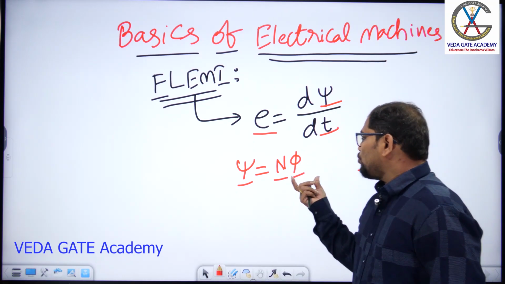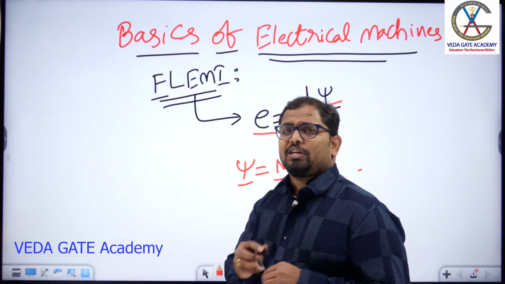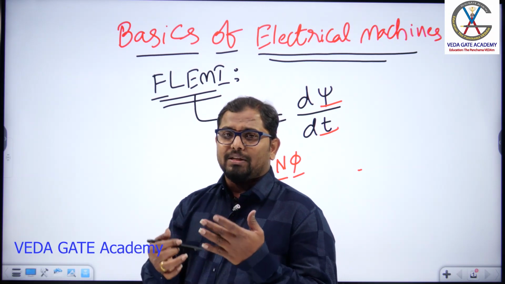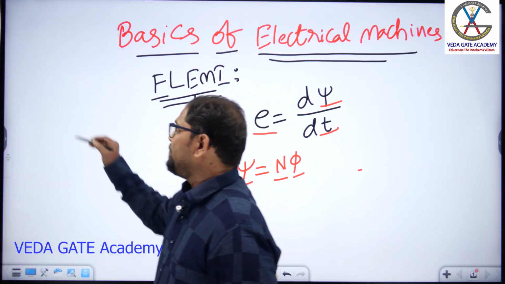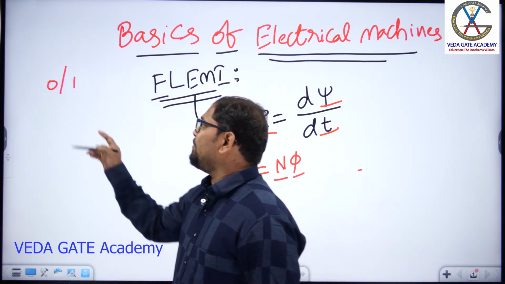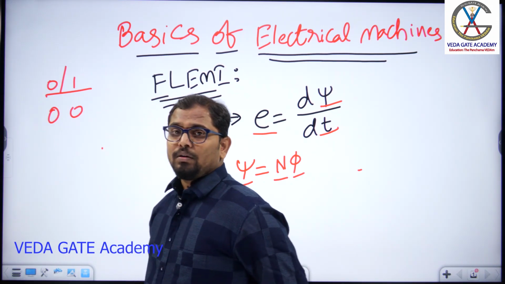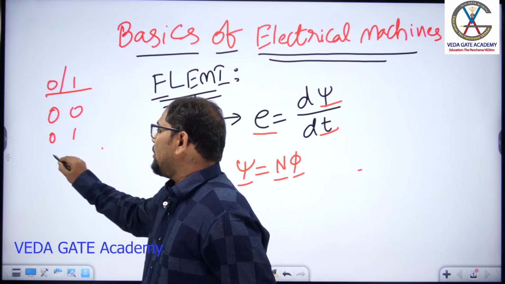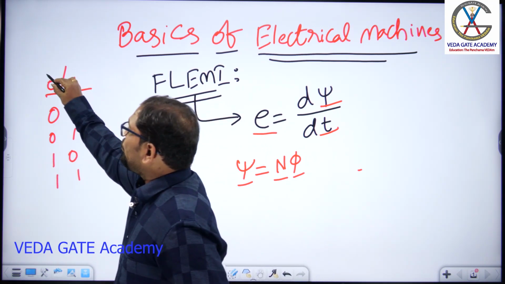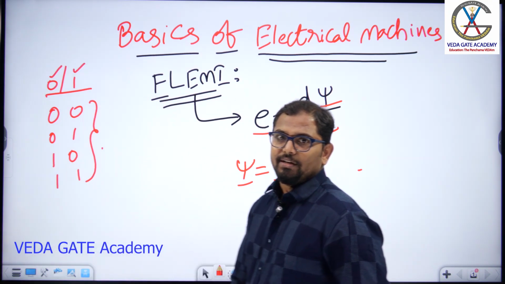Now, as two parameters are required to get the flux linkages, think of digital systems. What are the basic inputs for a digital system? Either 0 or 1. So how many combinations will we get from this system? There are 4 combinations: 0 0, 0 1, 1 0, and the last one, 1 1. So if we have a 2 input system, we get 4 combinations. Yes or not?